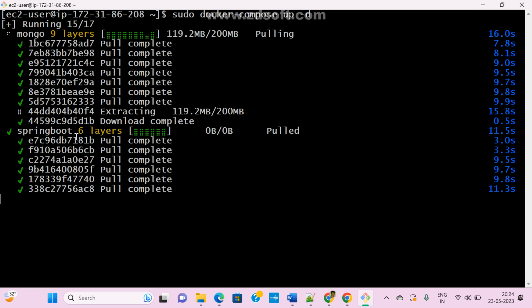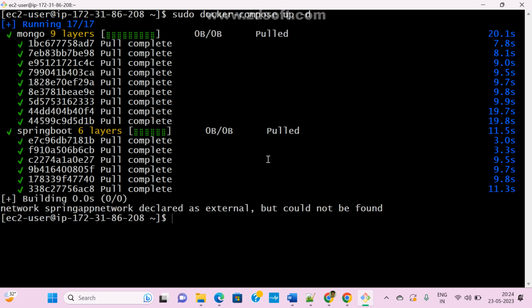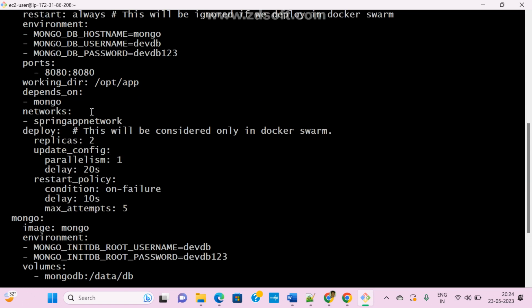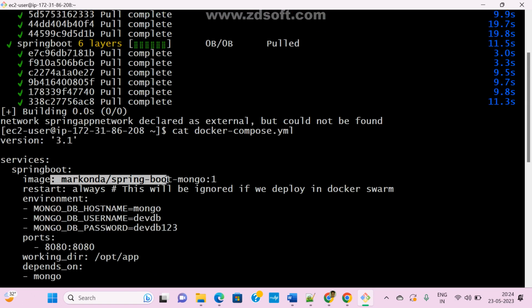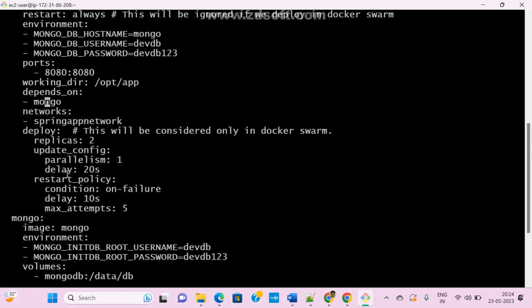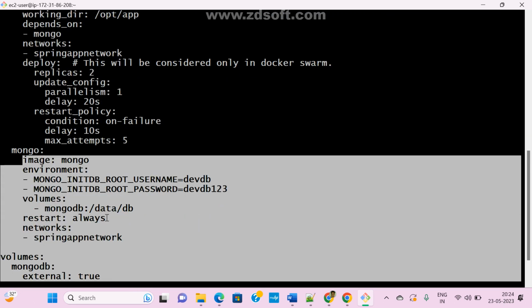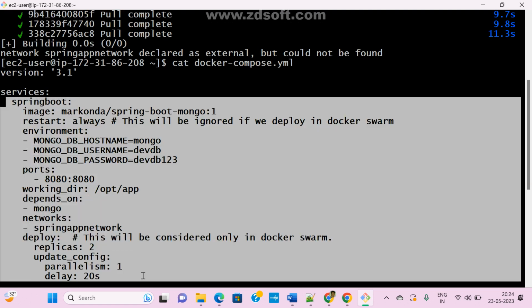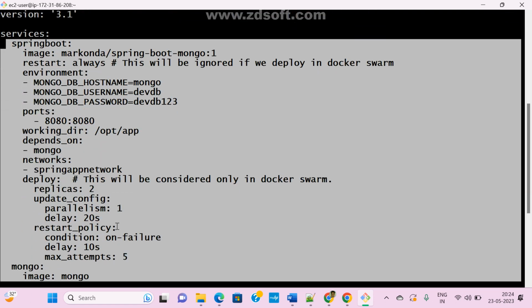Now if you go to your compose file, actually here I added depends_on mongo. So what it will do is come to mongo, first create the MongoDB container, and next create your Spring Boot container. That is the flow.